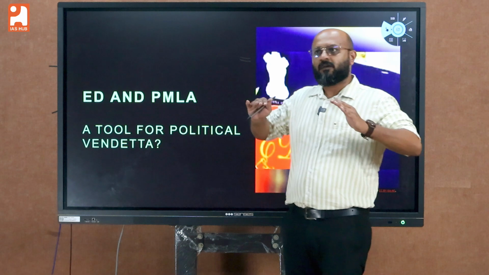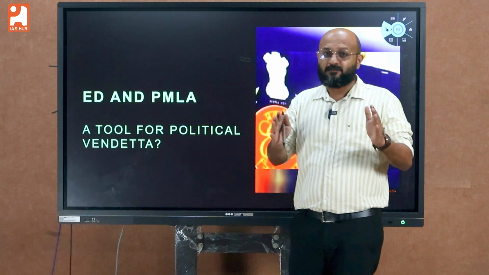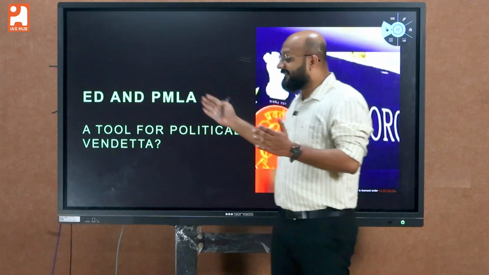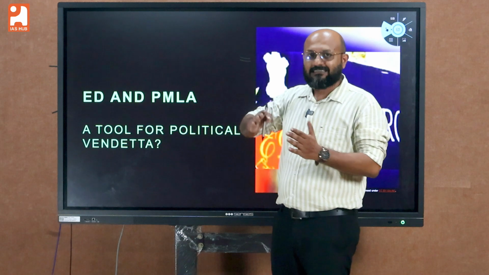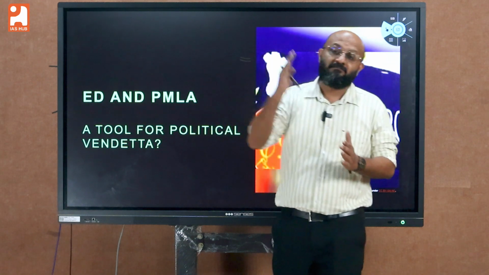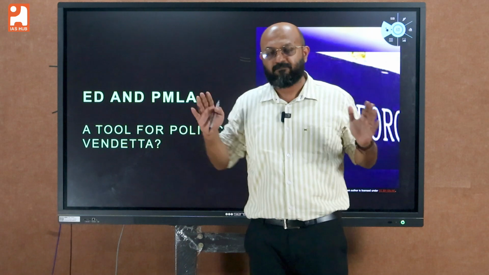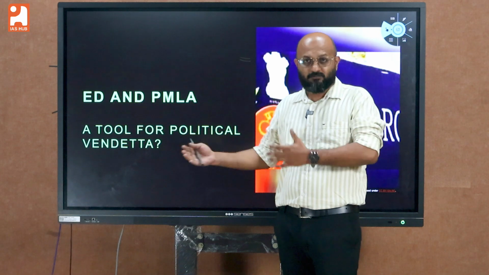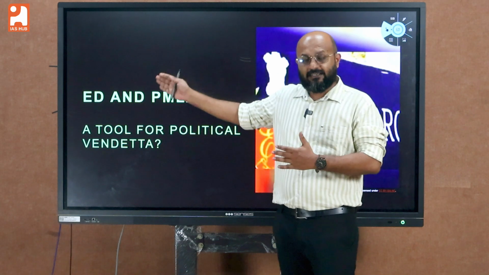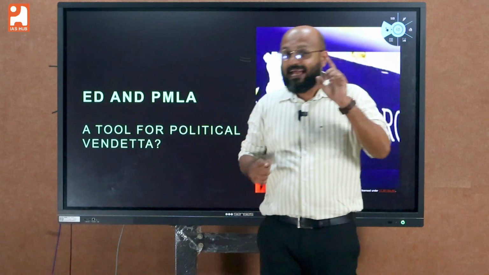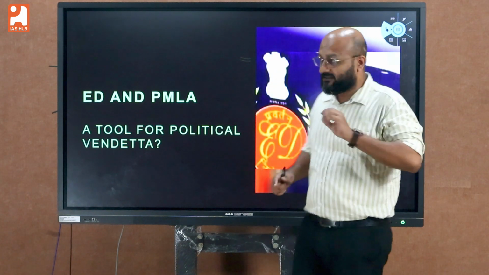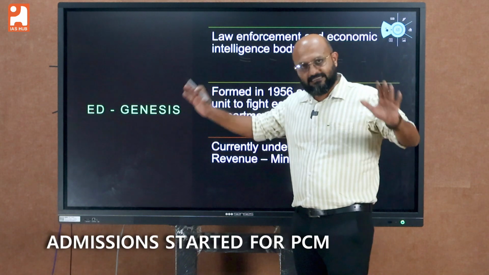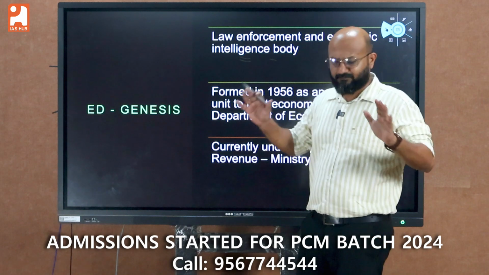In that scenario, as a UPSC aspirant, you should have comprehensive knowledge about this regulatory body called ED, as well as the legislation that provides immense power to Enforcement Directorate. This could be asked in your preliminary examination in the polity part. When it comes to mains, this could attract questions from the GS2 paper as well as from the ethics paper. So this is a very important subject for a UPSC aspirant, and we are going to cover this entire topic in a very comprehensive manner.